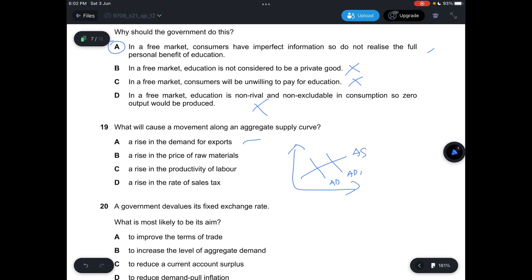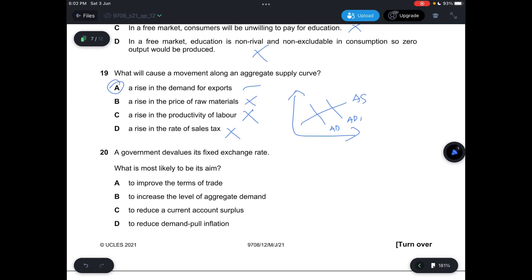B, it says a rise in the price of raw material. This will result in the AS curve shifting to the left. A rise in productivity of labor will result in the AS curve shifting to the right. A rise in the rate of sales tax will result in the AS curve shifting to the left. So answer is A. B, C, D all result in a shift. A will result in the movement because of the AD curve shifting to the right.